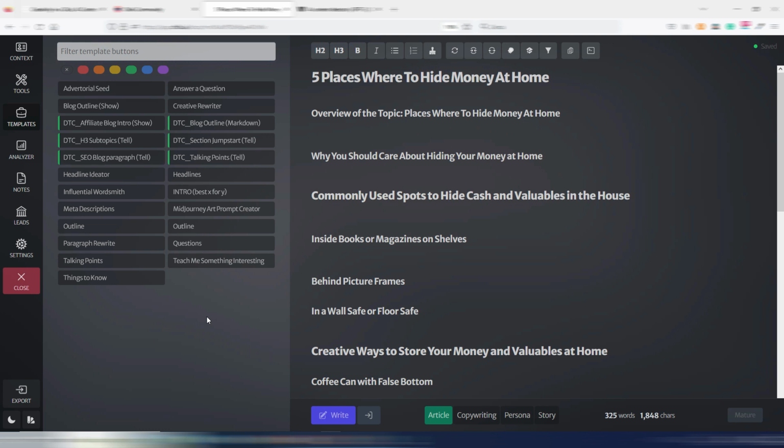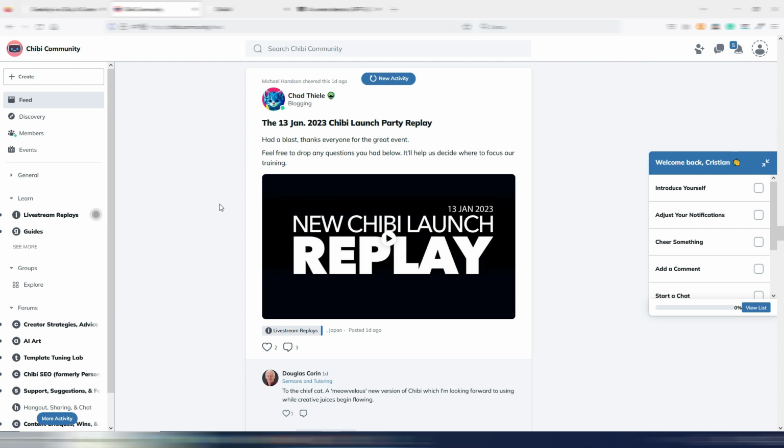Number 4 is customization of outputs, because in Chibi you can create your own templates, your own tools, so you can write exactly what you want, and I will show you this later because it's a real power inside Chibi. And number 5 is Chibi community.